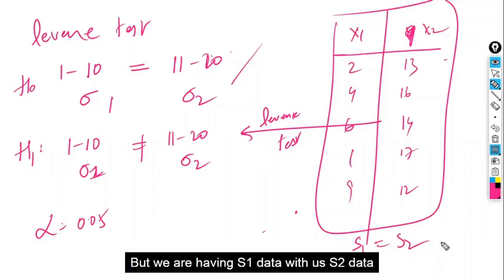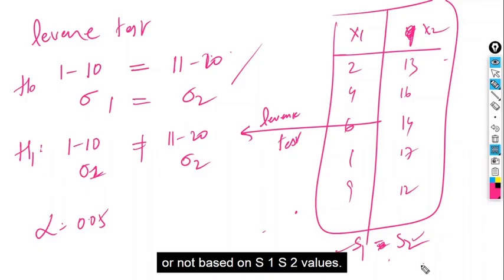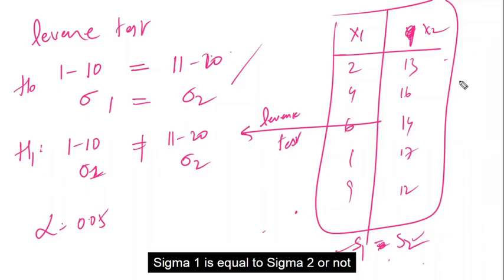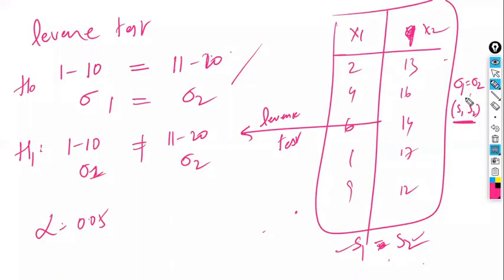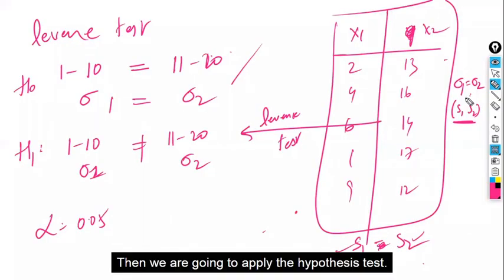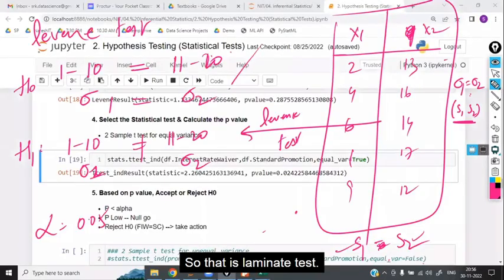But we are having S1 data with us, S2 data with us, but we have to confirm sigma 1 is equal to sigma 2 or not based on S1, S2 values. We are having these values, but we have to confirm this one. Then we are going to apply the hypothesis test. Now it is clear. So that is Levene's test.